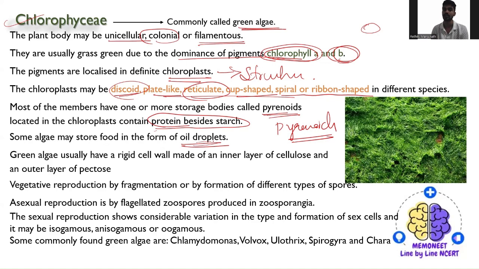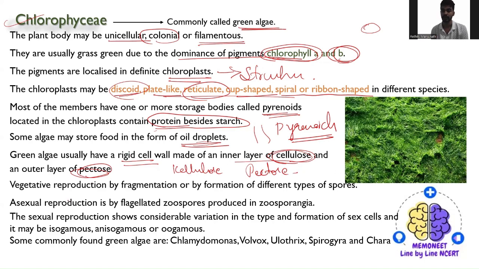Another point is the cell wall structure. They have a rigid cell wall. The inner cell wall is made up of cellulose, and the outer layer is made up of pectose. Clear? So the inner one is cellulose and the outer one is pectose. This is very important.